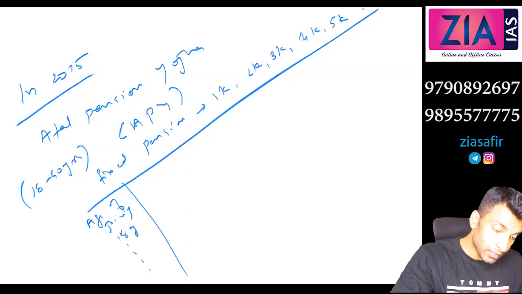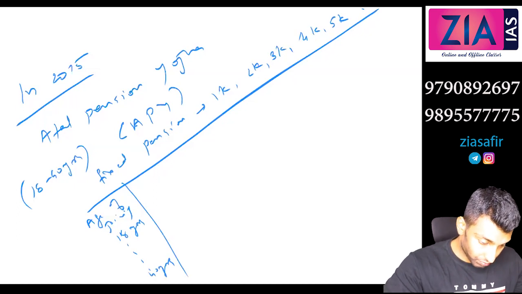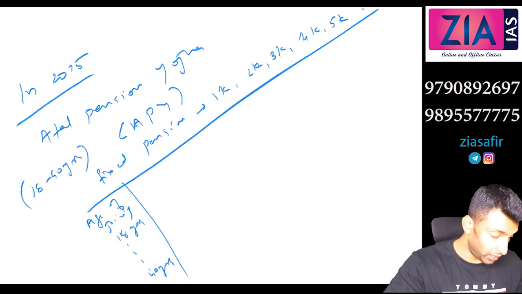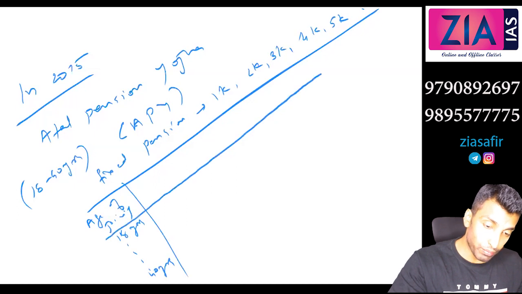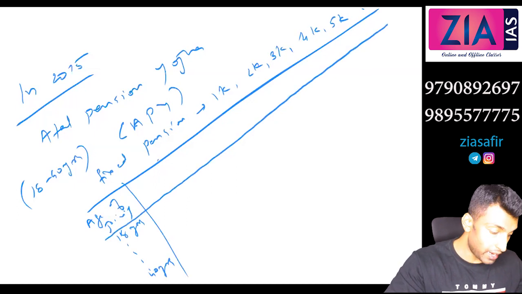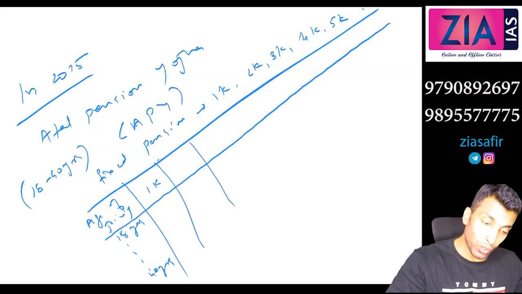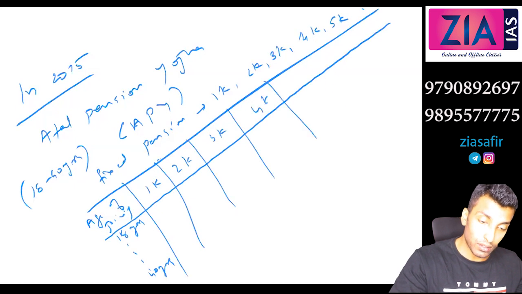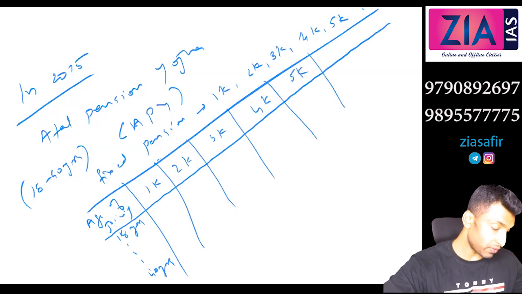Let's say 18 years to 40 years. Their contribution will be different. So for 1,000, and for 2,000, 3,000, 4,000, 5,000, the contribution will be different, right?